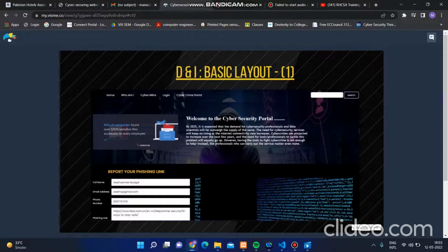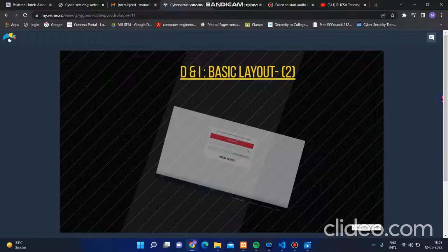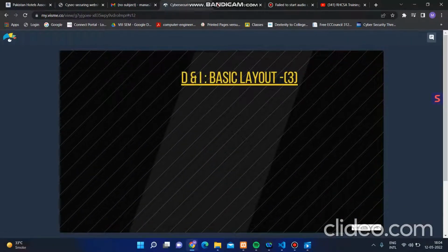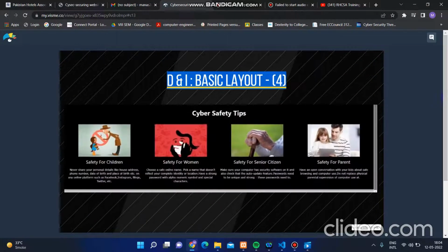Now the design, the basic layout that we saw. This was the second basic layout. Let's move ahead to the next one. Again, this was the cyber security, user security portal.